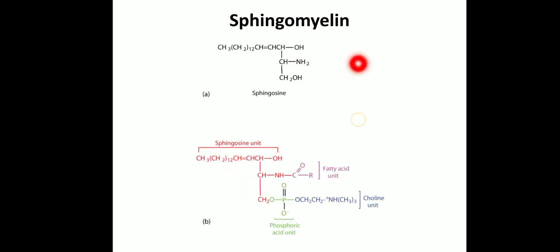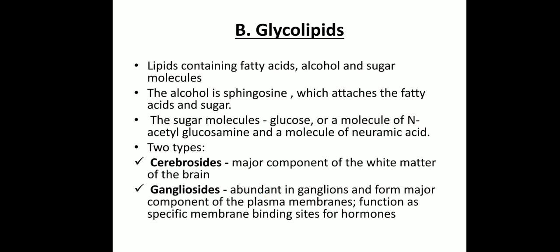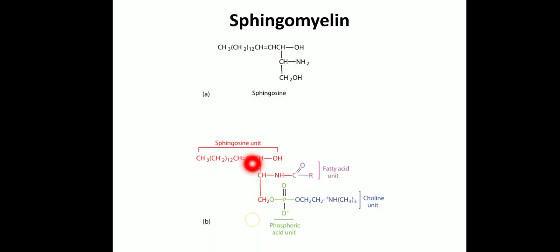See the diagram of this sphingomyelin. This is the structure of sphingomyelins. Here you can see this red colored part, that is the sphingosine unit. The fatty acid is esterified to the sphingosine, phosphoric acid is present, and a choline unit is present. So, sphingomyelin is a phospholipid consisting of 4 components: fatty acid, phosphoric acid, choline, and a long chain amino alcohol, sphingosine.